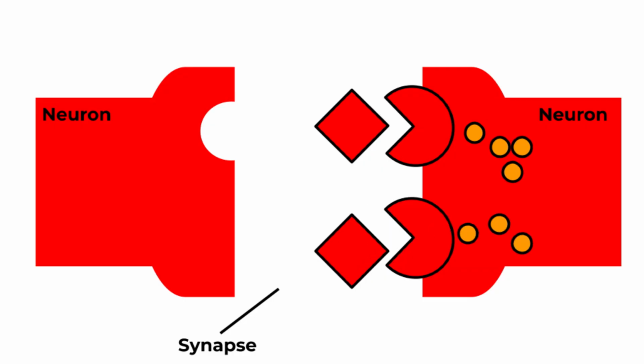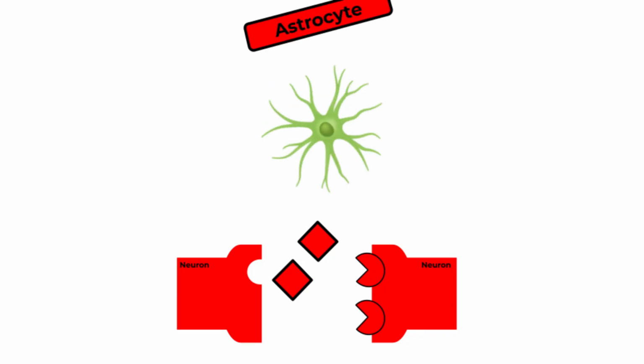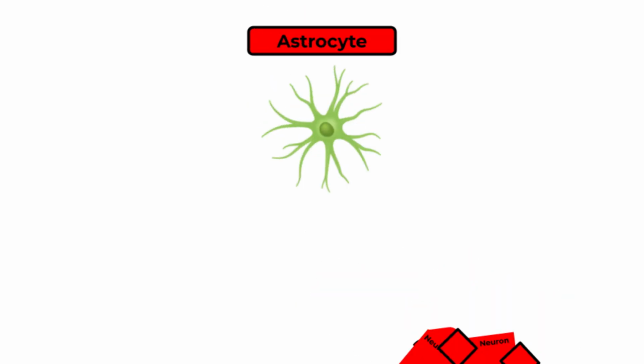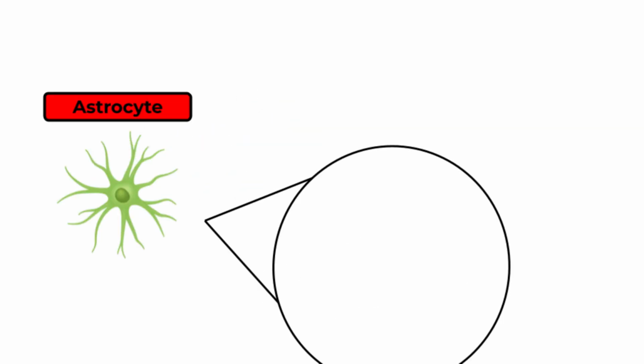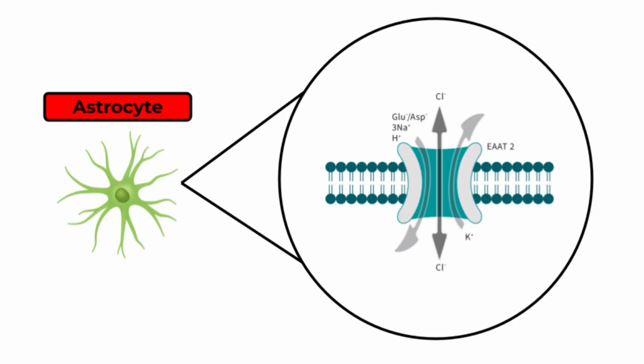The shutdown step is extremely important. After glutamate has delivered its message, it must be removed from the synapse so the neuron doesn't get overstimulated. This cleanup job is handled mainly by astrocytes, which are support cells in the nervous system. Astrocytes use special transporter proteins called EAAT2 to vacuum up extra glutamate and recycle it safely.